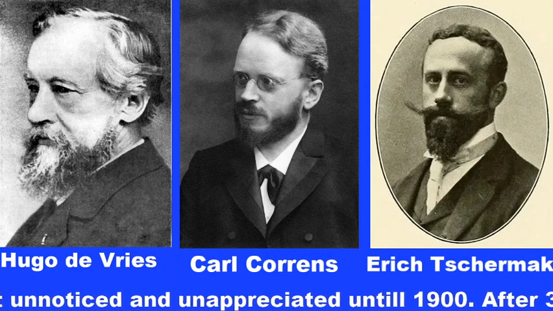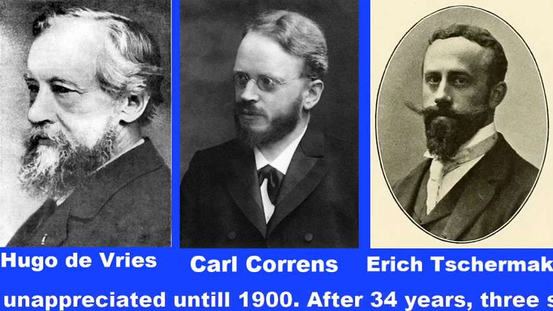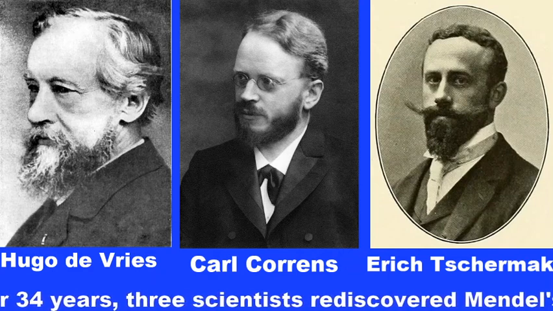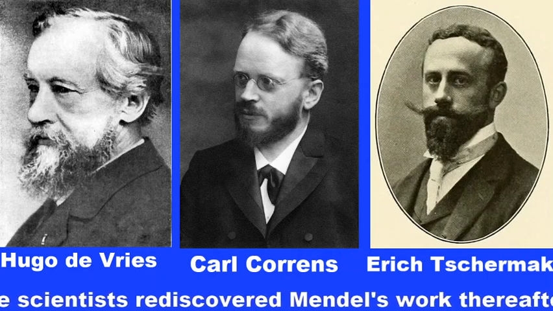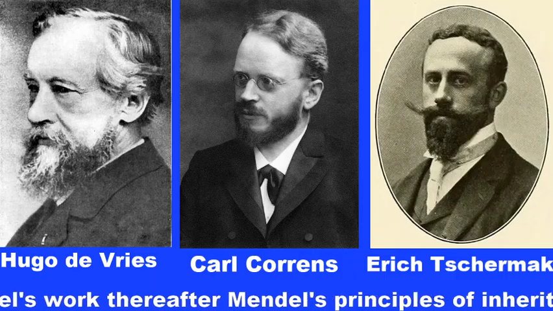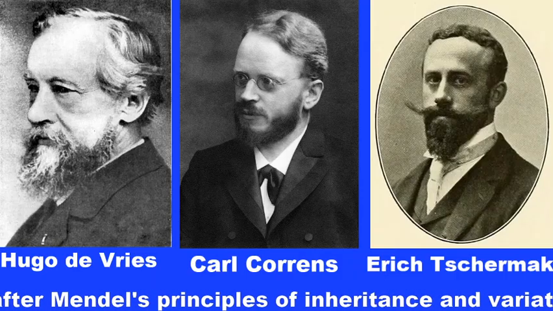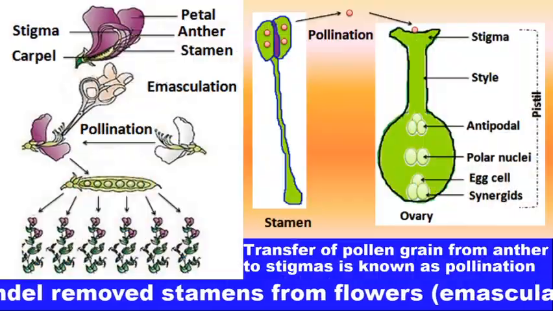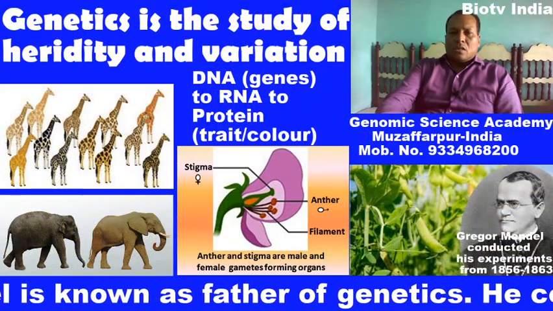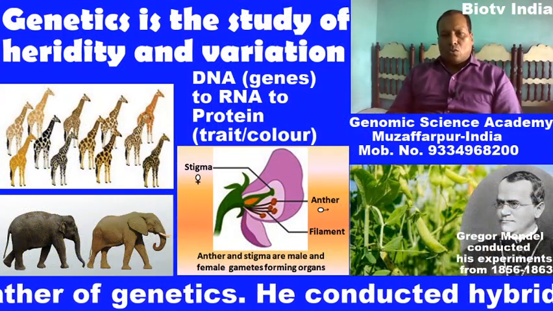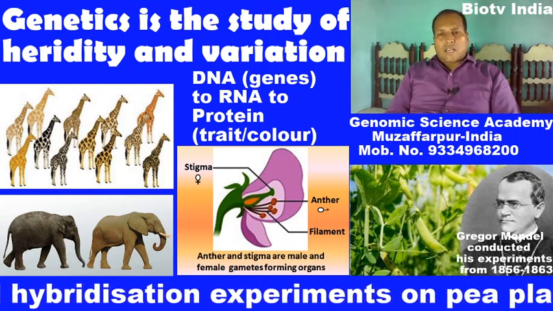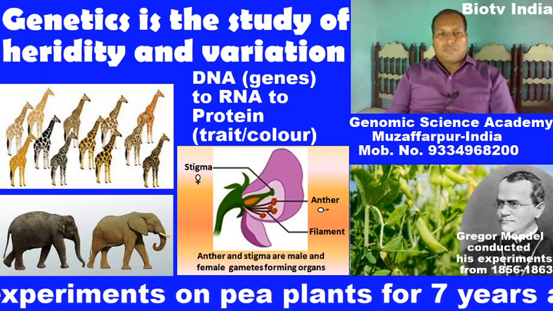After 34 years, three scientists, Hugo de Vries, Karl Correns, and Erich von Tschermak, rediscovered Mendel's work, and Mendel is now popularly known as the father of genetics, because he was the first person who proposed the laws of inheritance, known as Mendel's principles of inheritance.